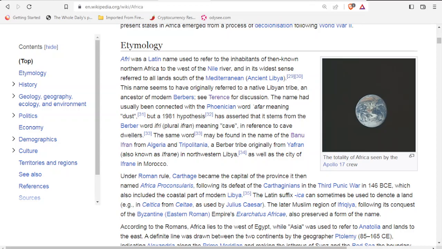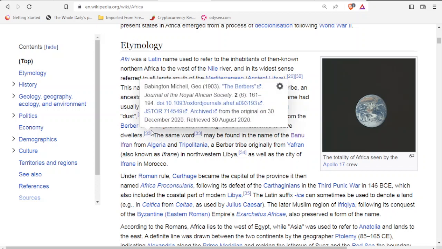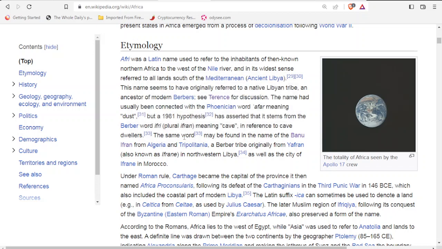But what does this Afri mean? Because if we're saying the land of the Afri, we know that maybe now that's speaking to a people, so maybe these ancient Libyans. But what does it mean? And we have these two main ideas here. We have this Phoenician word afar, which they say means dust, but we also have a Berber word Ifri or Ifran, which means cave or cave dweller.